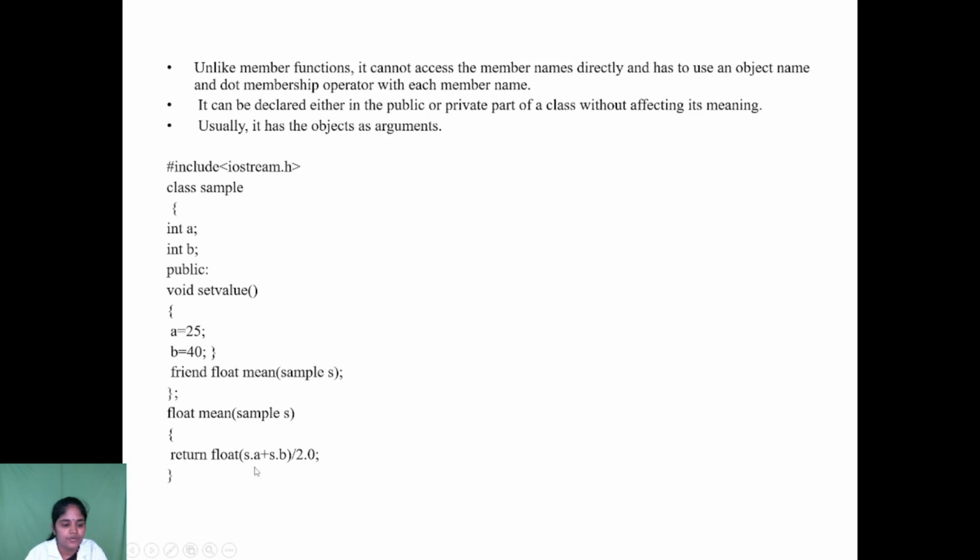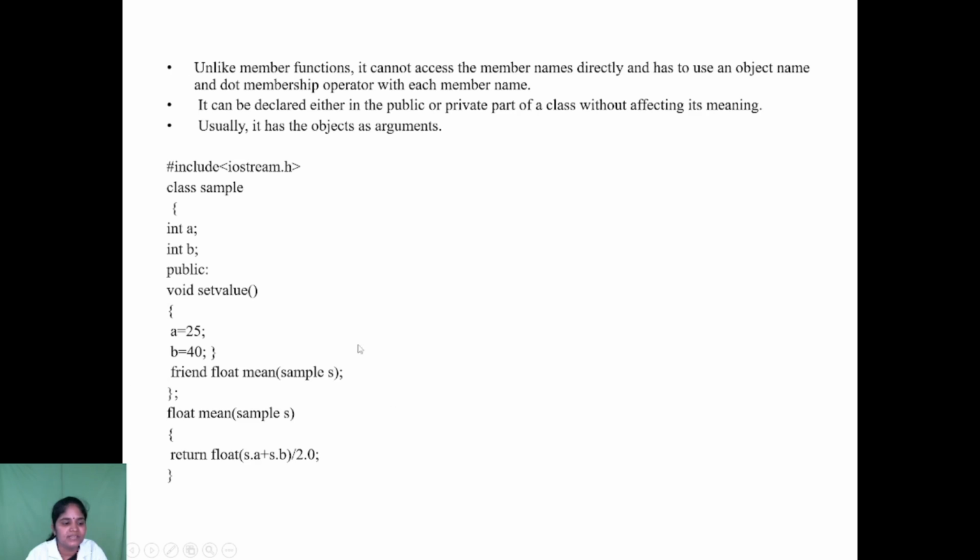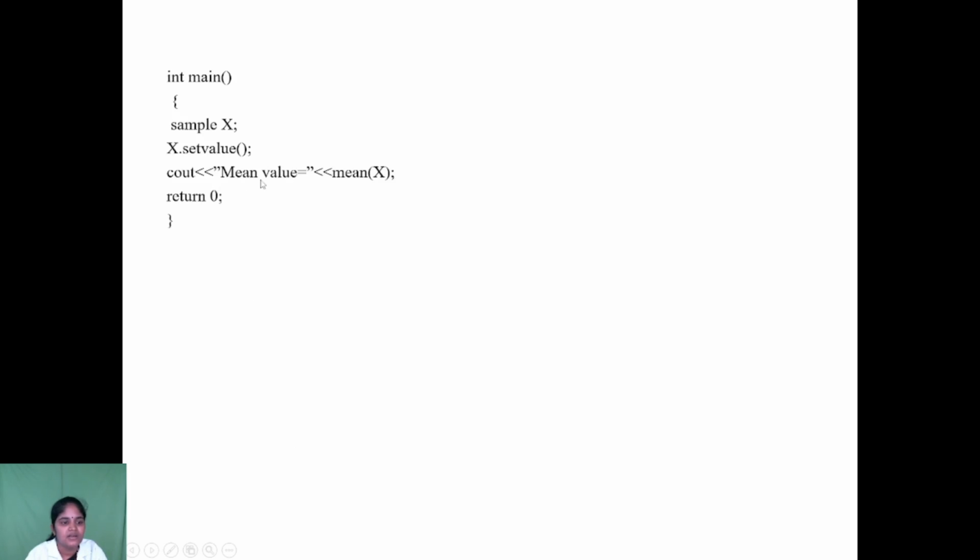Just the values are added and then divided, so we are performing addition with the division operator in the mean function. But this mean function is nothing but a friend function. From the main function the execution starts. You are creating an object x, then x dot set value. From the main function control passes to the set value member function. Here a equal to 25, b equal to 40, just assigned. Next we are invoking the friend function mean of x.